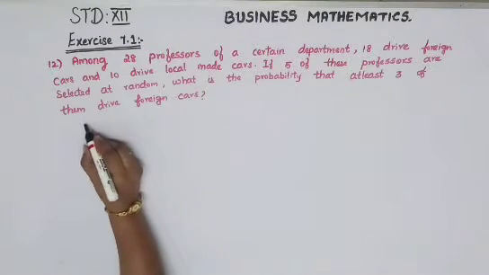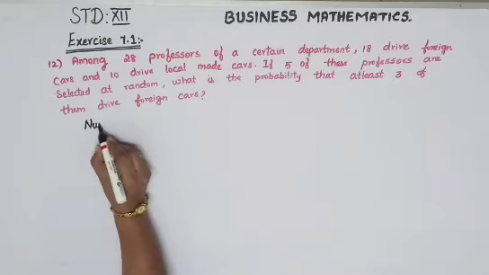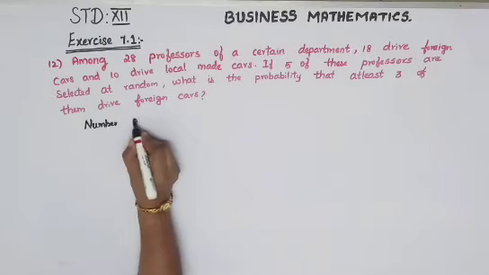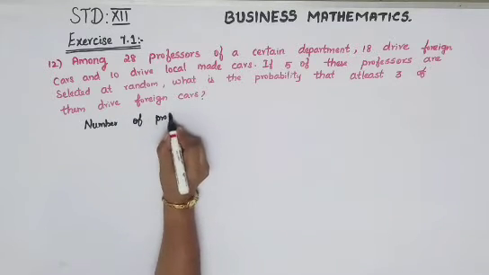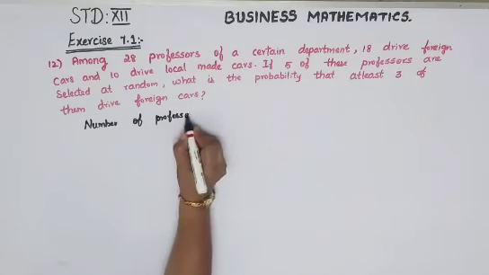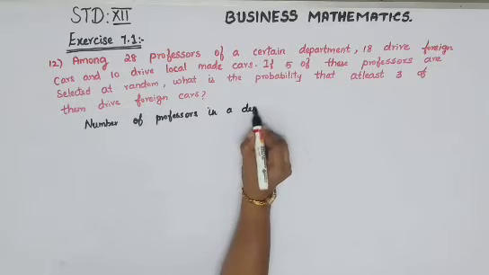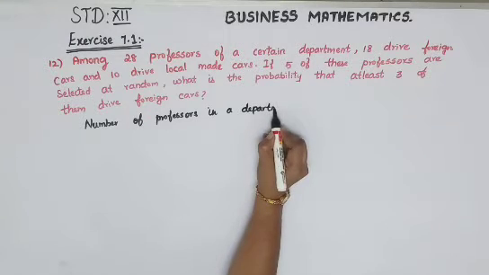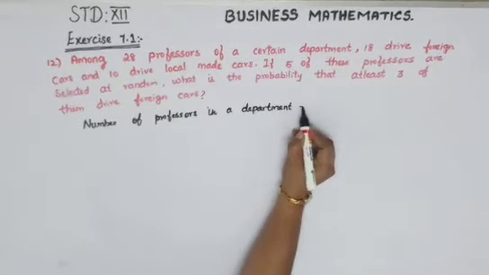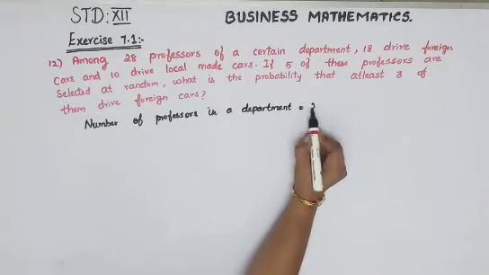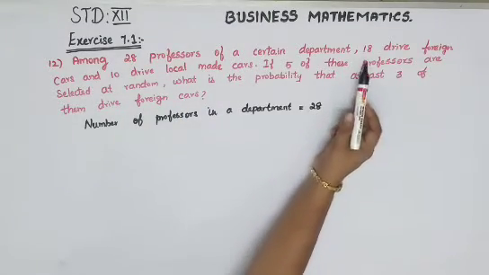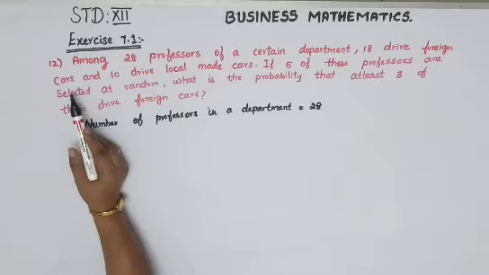So the number of professors in a department is equal to 28 professors. Okay, so of that, 18 drive foreign cars, it is given.